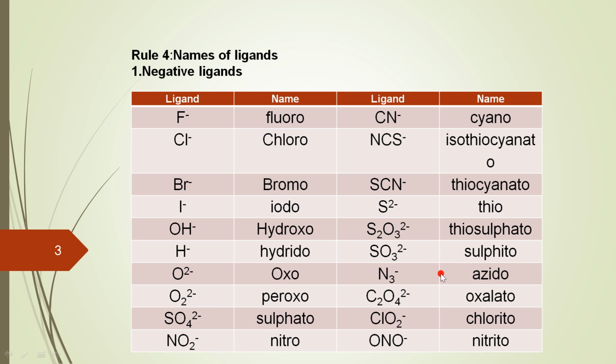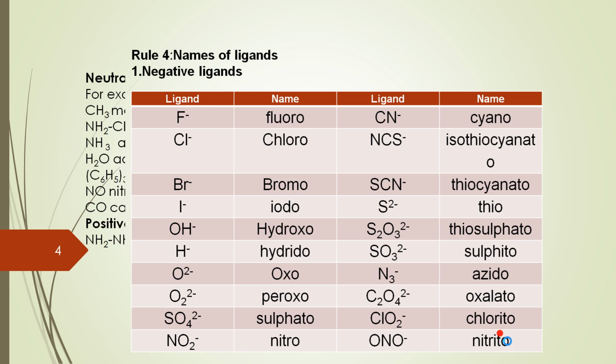Then N3 minus, that is azido, C2O4 raised to 2 minus, that is oxalato, ClO2 minus, that is chlorito, and ONO minus, that is nitrito. Similarly, NO2 minus is called nitro and ONO minus is called nitrito. There is a slight rearrangement of the ligand over here. So that is the particular ending with O later.